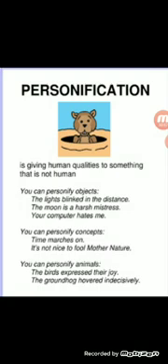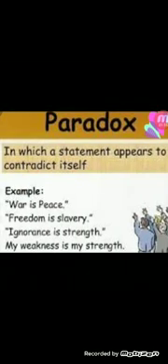When you give an object a human quality, your computer hates me. The poet here personifies the computer as someone who can hate. And this is what I mean by personification. Number 2, paradox. What do I mean by paradox? It's a statement which appears to contradict itself. For example, war is peace, freedom is slavery, ignorance is strength, and so on.